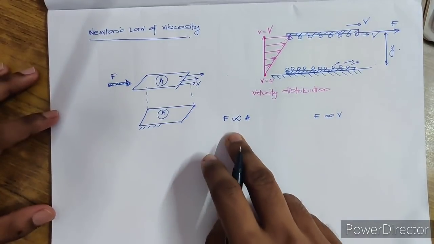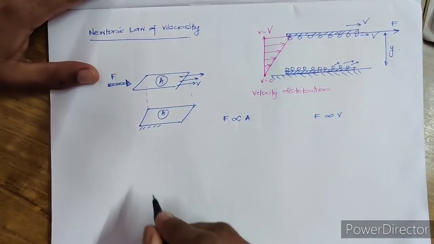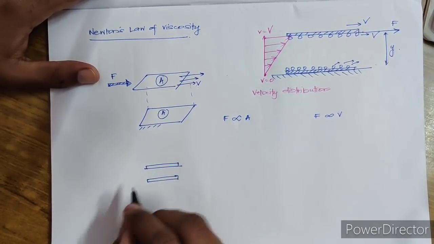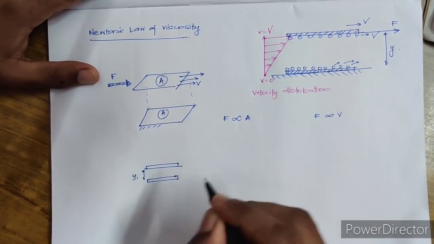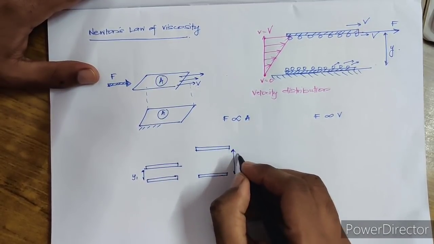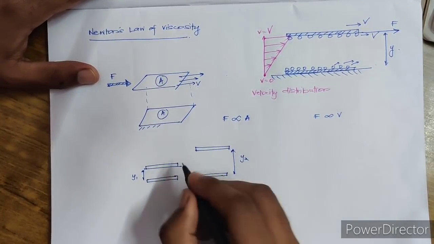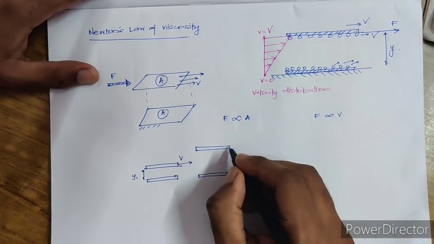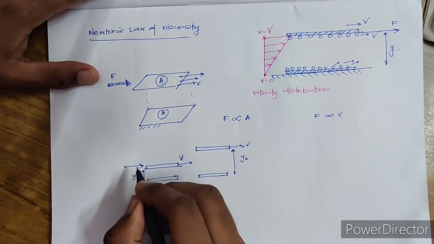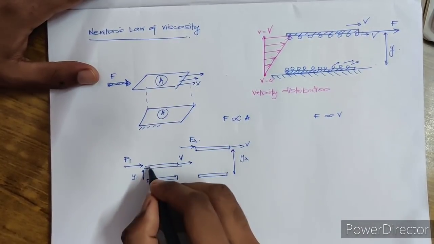Now we have to find how the force is related to y. So they conduct the experiments at different levels of y. That means initially they kept the plates like this at a particular distance y1. Then they started to increase the distance and they made it to y2. And they started to apply the force to move it with the same velocity. So making it move with the same velocity, in here they have applied a force of F1. Here they have to apply a force of F2. I hope it is clear.